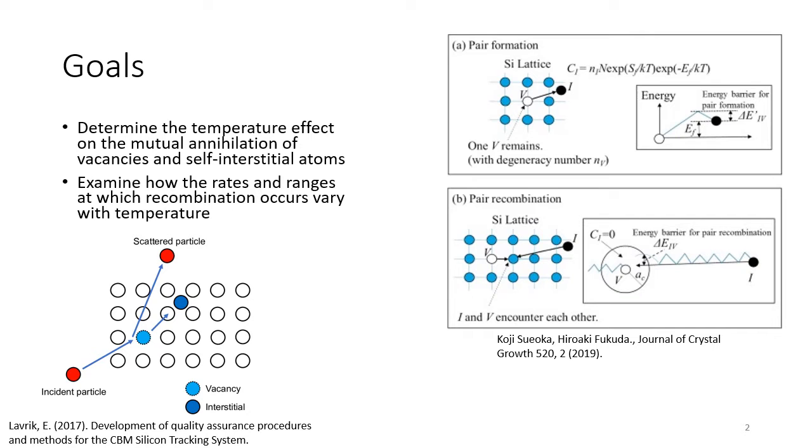The major goals of this project are to determine what effect temperature has on the recombination of two types of point defects in crystal structures of copper, vacancies and self-interstitials, and examine how the rates and ranges at which they recombine vary as a function of temperature.